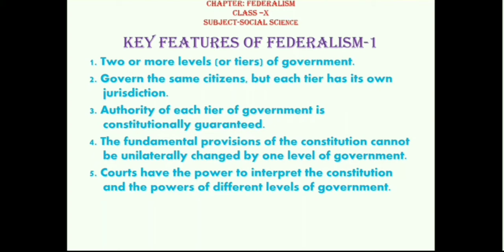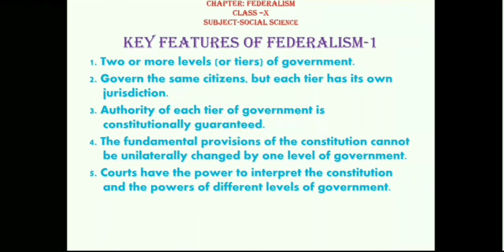But you should not conclude that there cannot be 2 levels of government in a unitary system. We have already concluded that even in the unitary system there can be 2 levels of government. The only difference is that either there is only one level of government, or the subunits are subordinate to the central government. It means anytime the power of the state or provincial government can be taken by the national government. But in a federal system there are 2 or more levels of government sharing different powers between them.